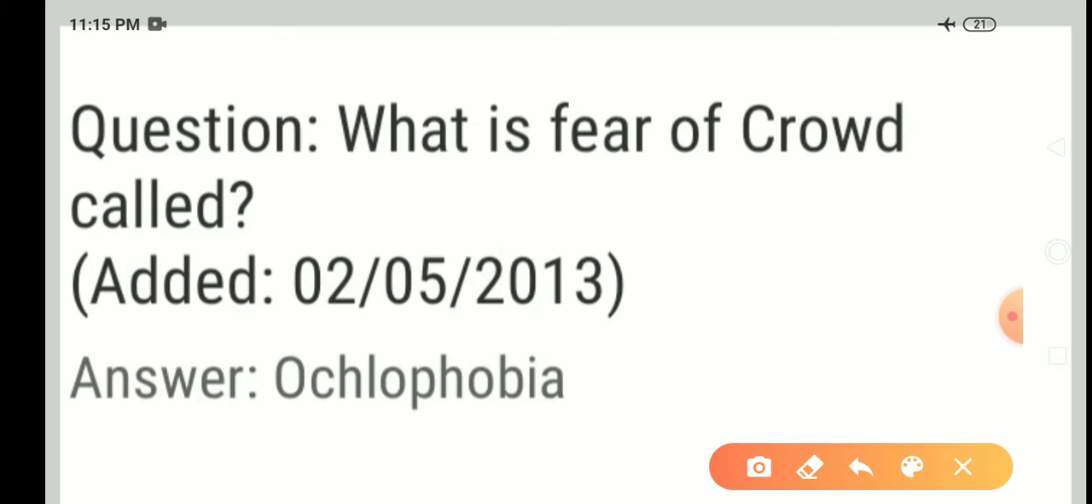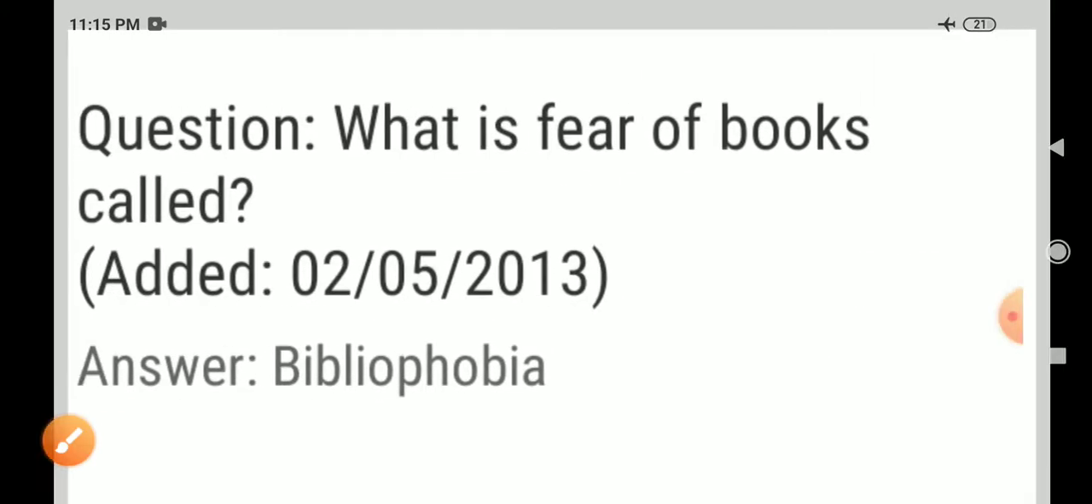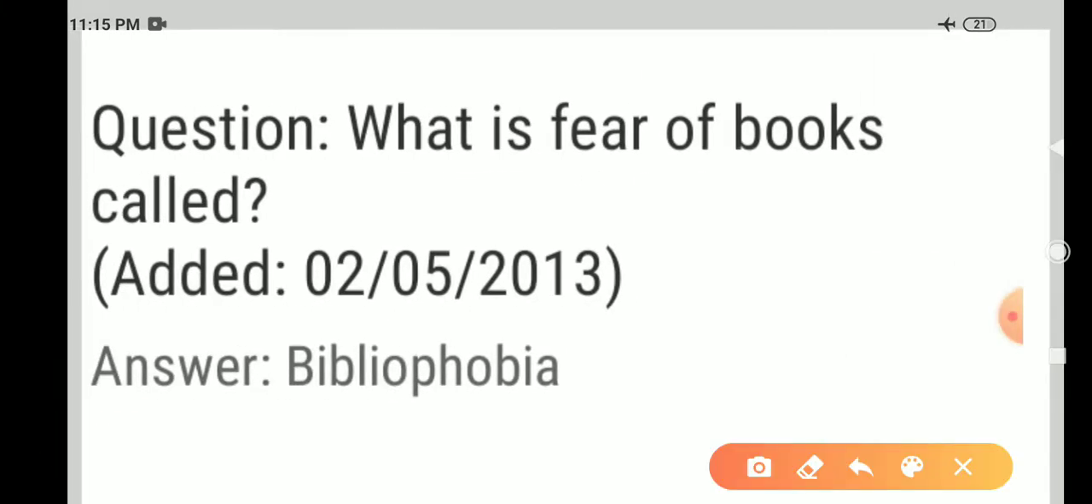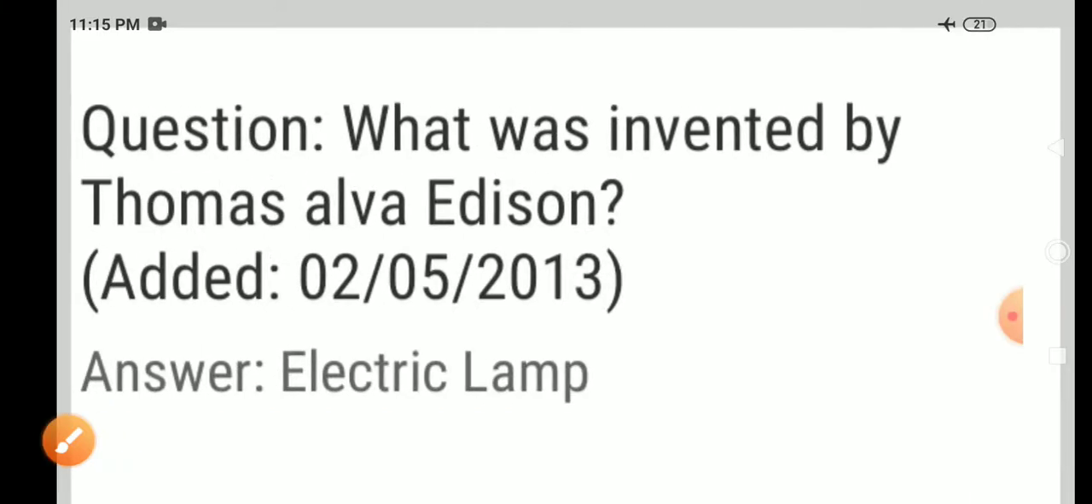Next question. What is fear of crowd? Fear of crowd is known as ochlophobia. So ochlophobia is fear of crowd. Next one. What is fear of books? Fear of books is called bibliophobia. Bibliophobia is fear of books.